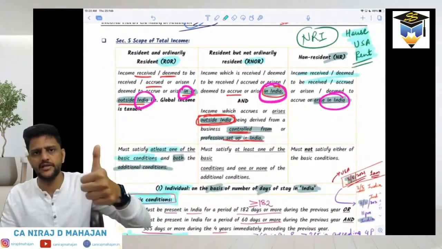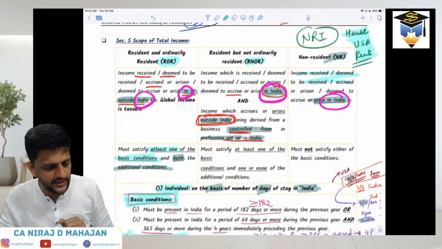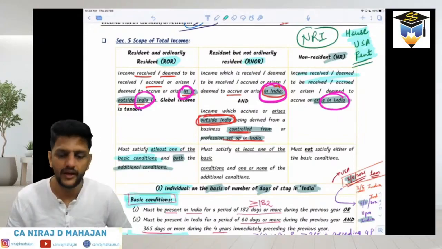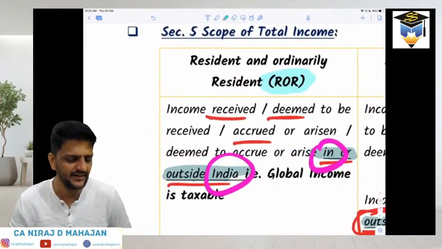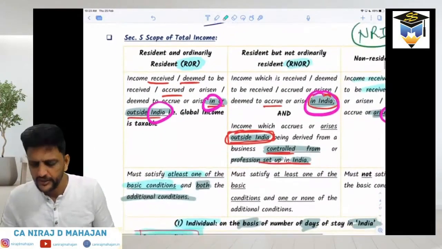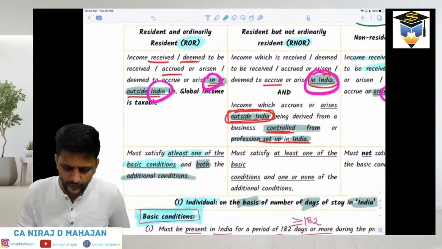Indian income will be taxed in India. Other things depend, whether foreign income will be taxed in India. Whose foreign income will be taxed in India? ROR's foreign income will be taxed in India. Clear till here? Okay, fine. RNOR and NR we'll also see in detail, don't worry.